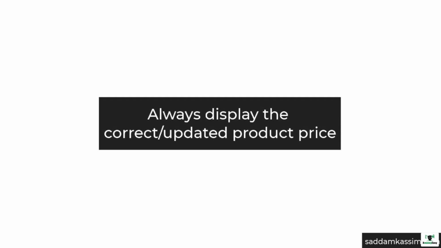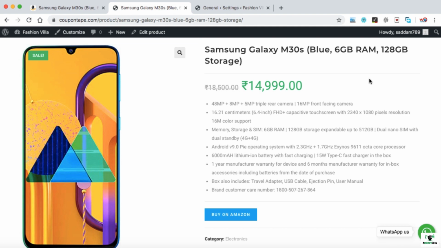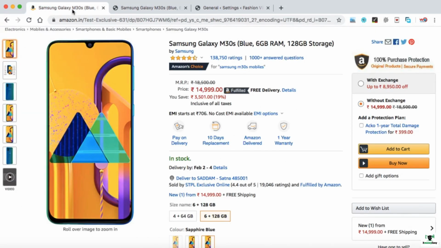And the second point is that you must display the correct price of the product that you are promoting on your website. It might be possible that you have added a product today like this one, which has a price of 14,999 Indian rupees, and tomorrow Amazon changes this price to 20,000 Indian rupees.